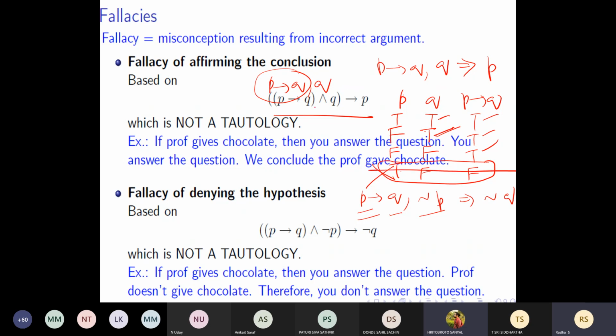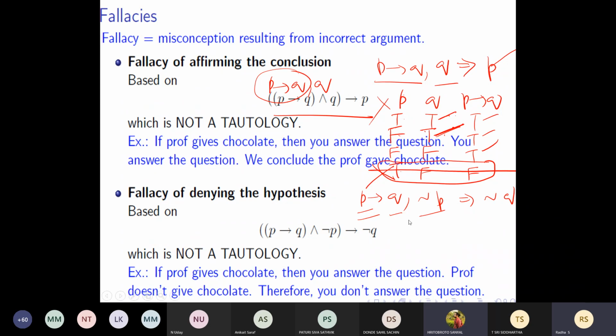But along with that, if Q is true, then P should be true. Is that the only possibility? Now you have two possibilities, right? Q can be true along with P being false, or P also being true. In both these cases, P implies Q is true. But here they say that P implies Q is true and Q is true. Now the only possibility is P is true? No, that is not so. Even P can be false also. So that's what is called the fallacy of affirming the conclusion. This is not possible, right?